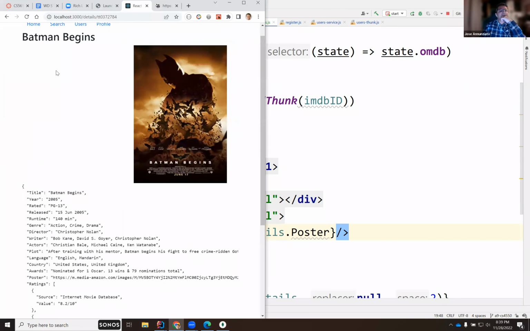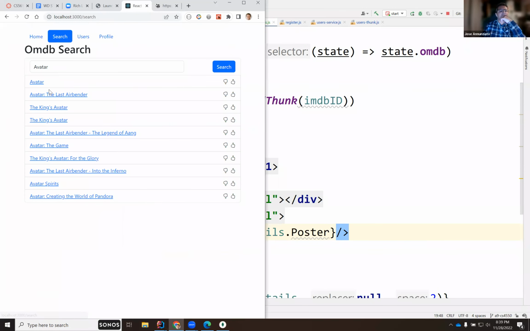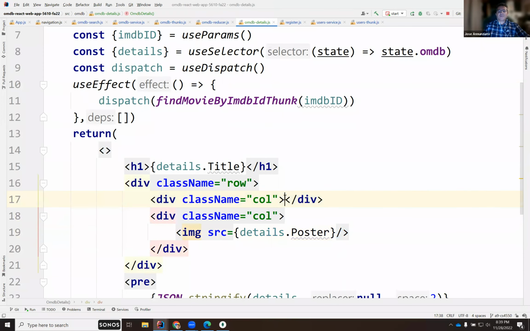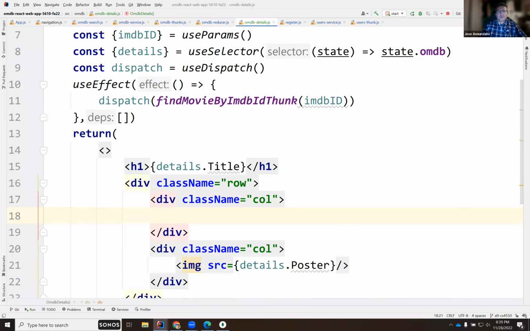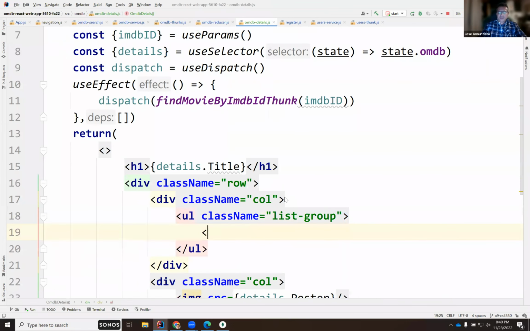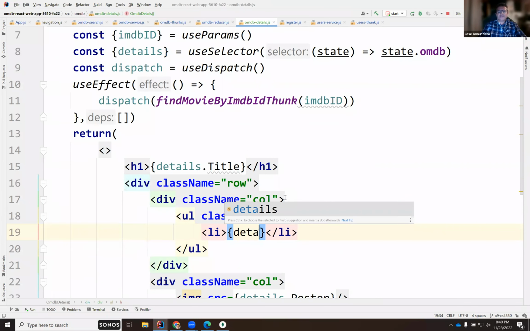There's a poster, right? And if we search other things, Batman, if I search Batman versus Superman, I see that. Okay, perfect. On the left side, we could display a few things. Maybe we can say the year, rating, blah blah blah, right? So maybe make a UL where we say list group, and then we can render a couple line items. And this could be details, year.